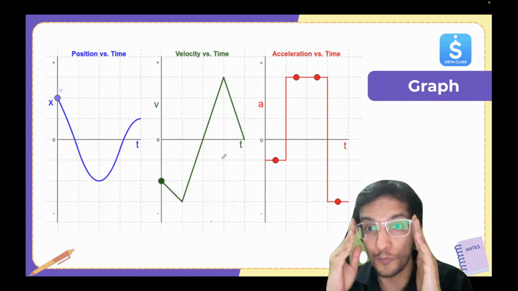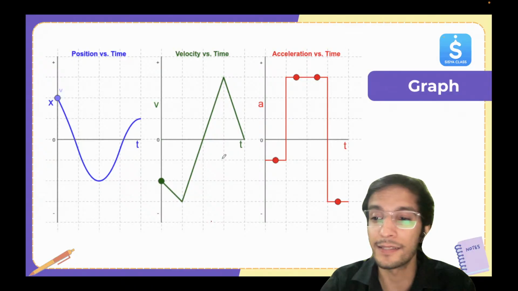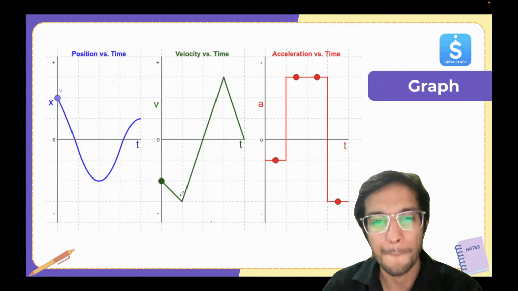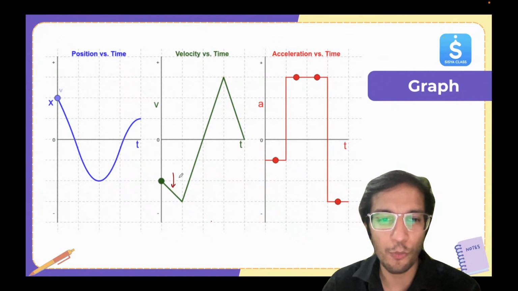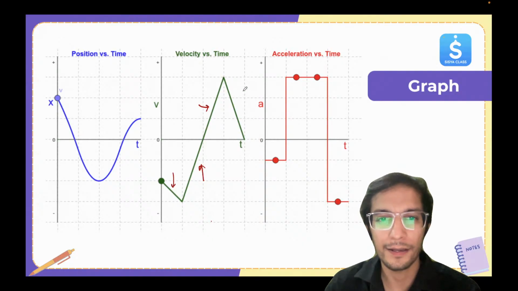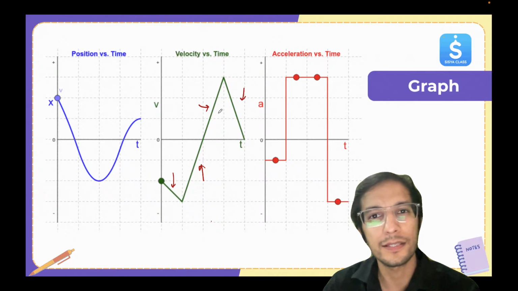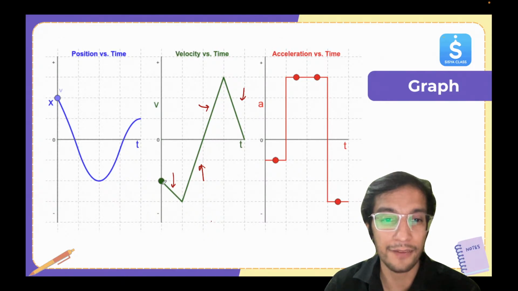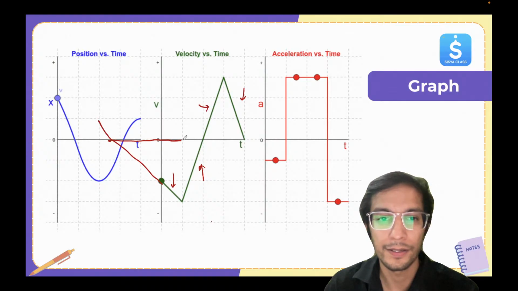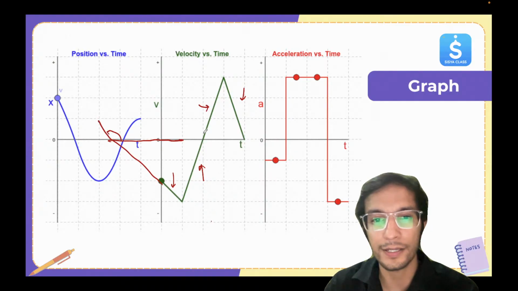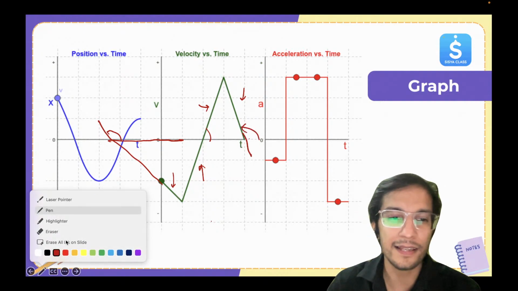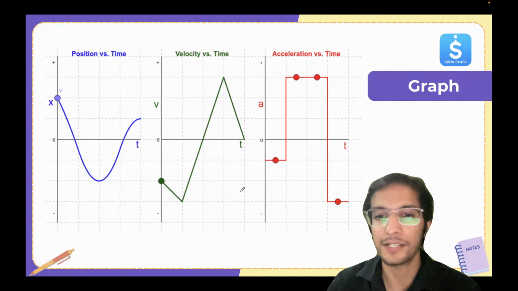Now let's see how vt gets converted to at. This is very, very important. Pay attention. Okay. Now look here. You can see for each point, each line, the angle is constant. Okay. This line, green line, if I draw an angle here, if I extend it, it's coming out to be constant. Similarly, for this one also constant. For this one also constant. So for every journey, acceleration is constant. Okay, it's not changing value.